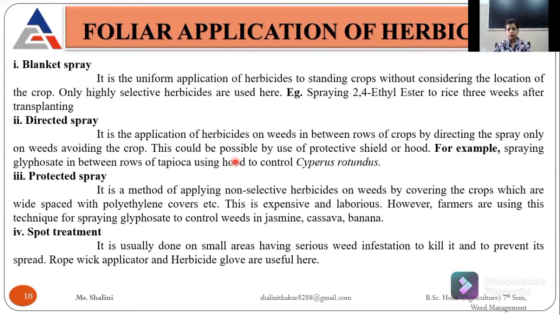If I talk about directed spray, it is the application of herbicides on weeds in between two rows. We are spraying them in between the crop rows, so that our main crop can't get affected by weeds like Cyperus rotundus. For controlling them, we use glyphosate. Then protected spray is a method in which we use mostly non-selective herbicides by covering the crop, which is widely spaced. The example is glyphosate.